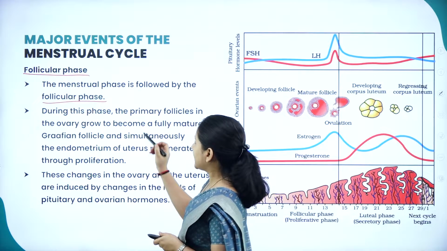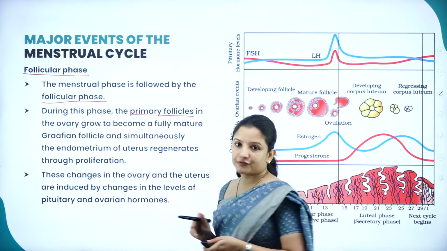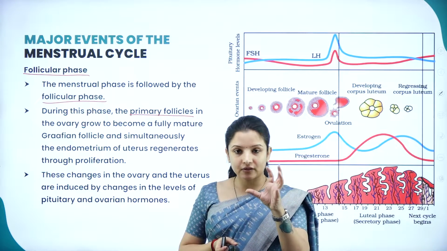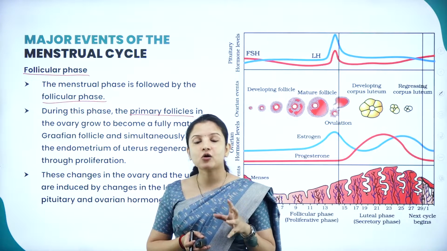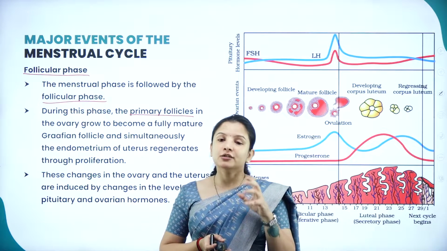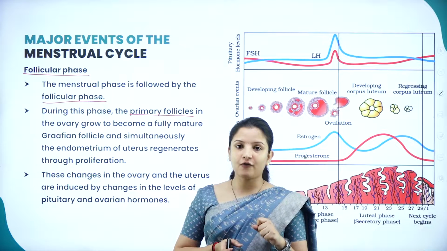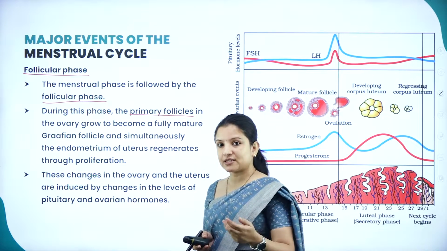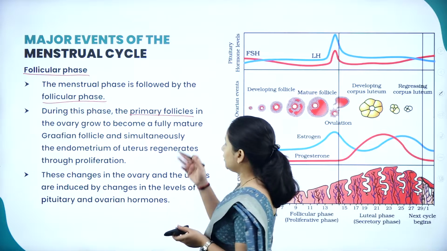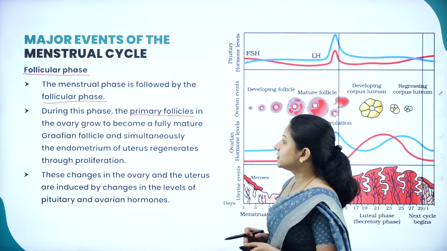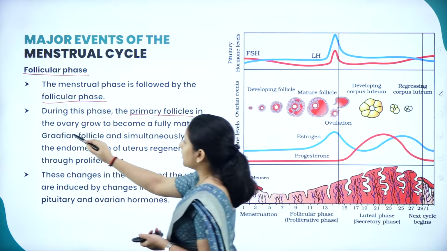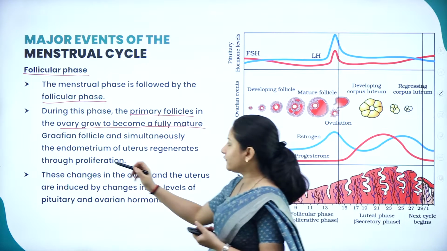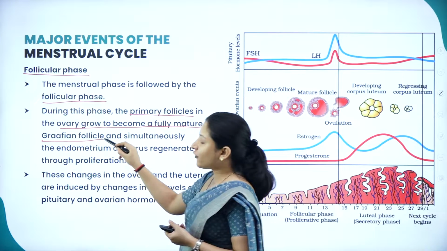So during this phase, the primary follicle that was formed, the remaining follicles that are there are called the primary follicles. How the primary follicle is formed, all that we have studied in the previous session, so have a look at that particular video. The primary follicle that is formed in the ovary grows to become a fluffy mature Graafian follicle. It is during the follicular phase.